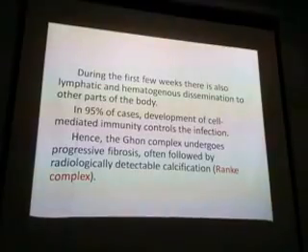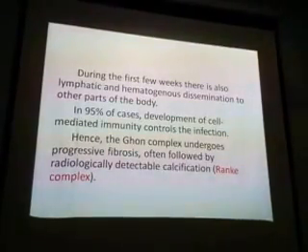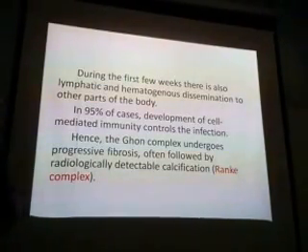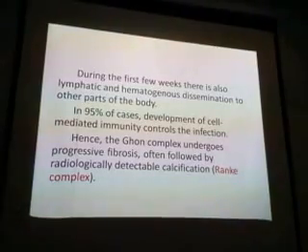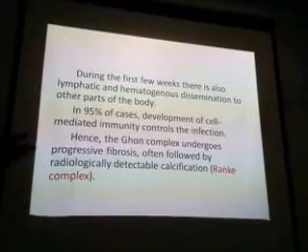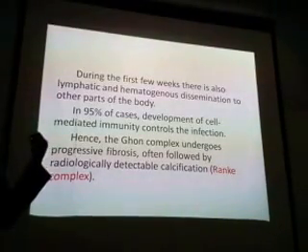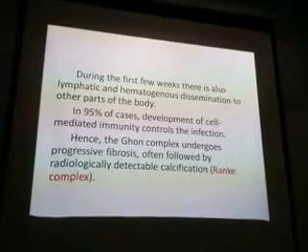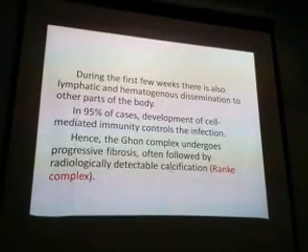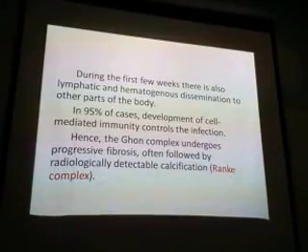I told you during the first few weeks there is also lymphatic and hematogenous dissemination. In 95% of cases, development of cell-mediated immunity controls the infection. I told you, millions of people are getting infected with Mycobacterium bacilli, but all are not getting tuberculosis. This is all because of this immunity. If immunity is strong, the immune system itself will control it. Hence, the Ghon's complex undergoes progressive fibrosis, often followed by radiologically detectable calcification.